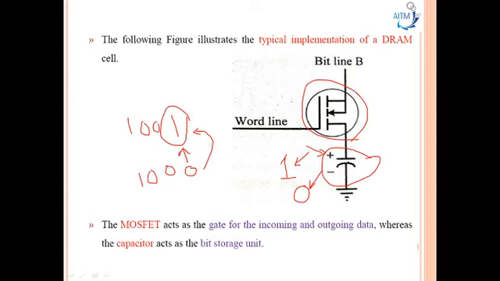So this MOSFET transistor will act as the gate for the incoming and outgoing data, whereas the capacitor acts as a bit storage unit here. So charge in the capacitor indicates logic 1. No charge in the capacitor indicates 0 here.